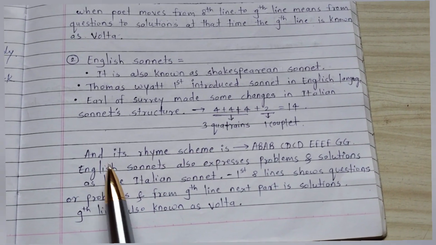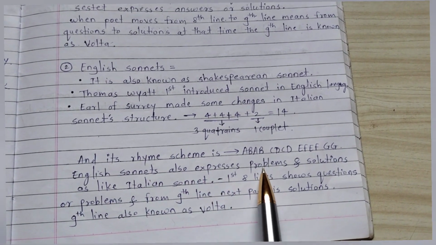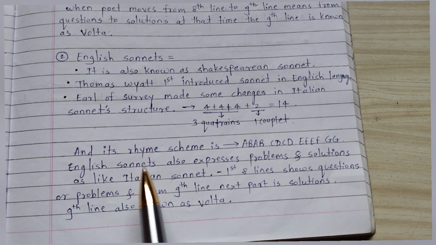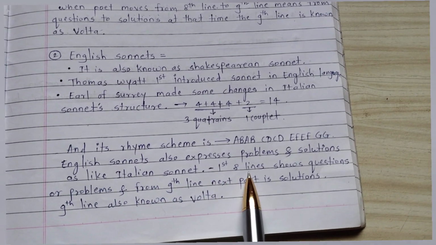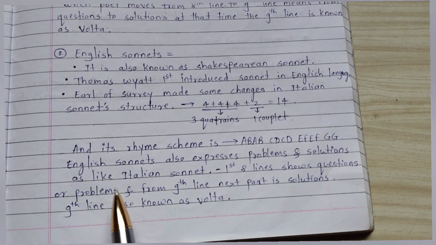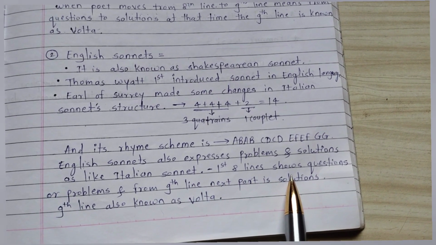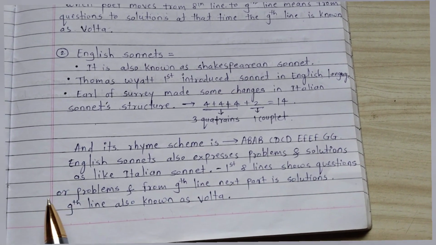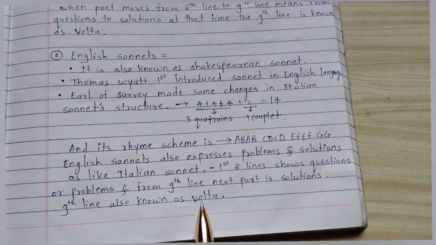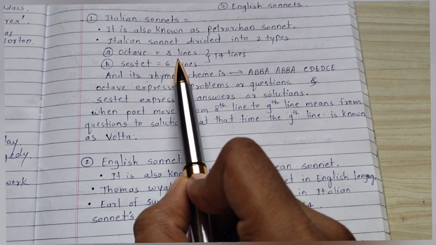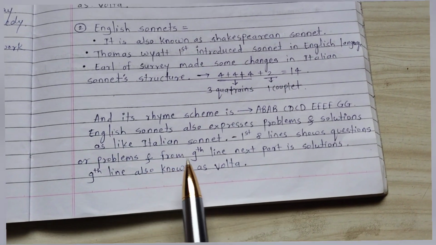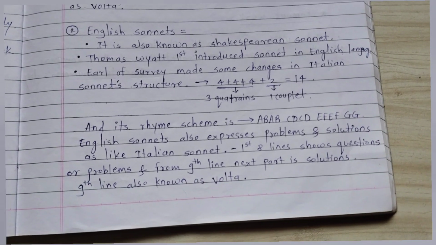Similarly, in English sonnets the first 8 lines show questions or problems, and from the ninth line the next part is the solution. As in the Italian sonnet, the ninth line is also known as volta.